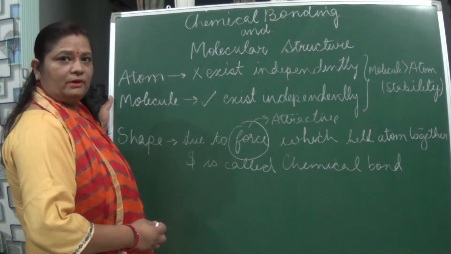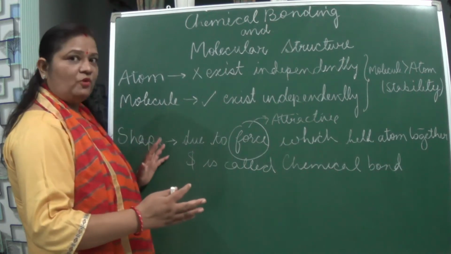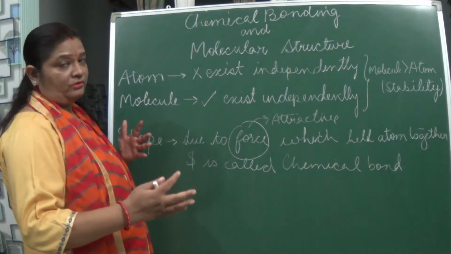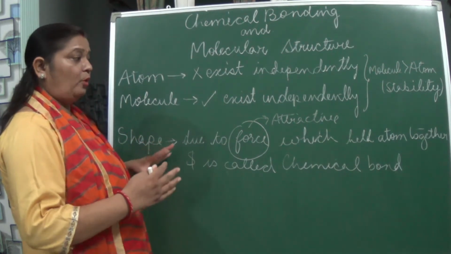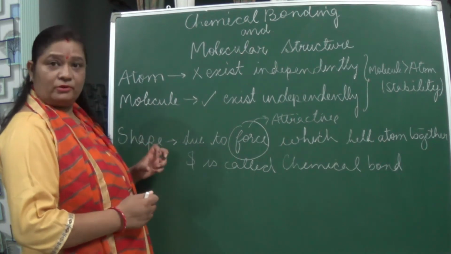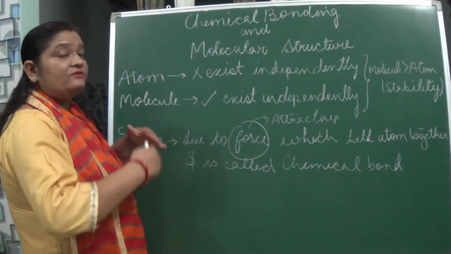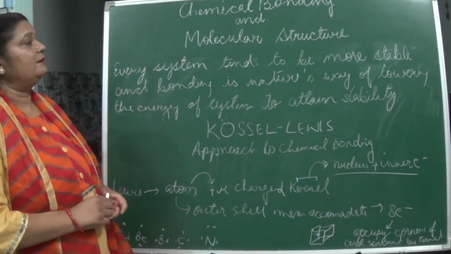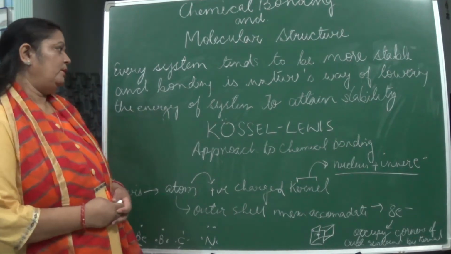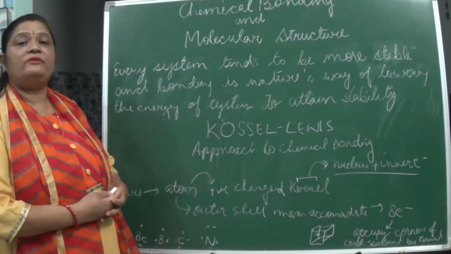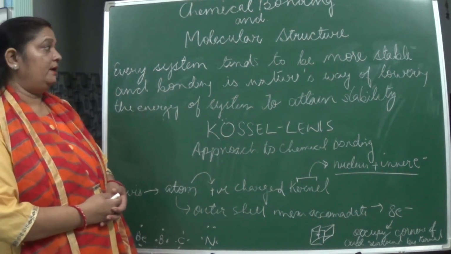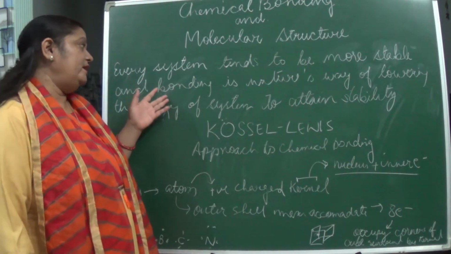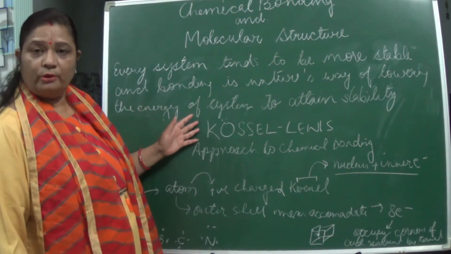A chemical bond. So when a molecule is formed, naturally there is some bond formation going on, and that bond formation is due to the attractive forces, and that gives what? Shape to the molecule. Now, every system tends to become more stable. How will it become more stable? When its energy is low, isn't it? And its energy is lowered by forming what? Bonding. And if bonding is formed, naturally it will become more stable.